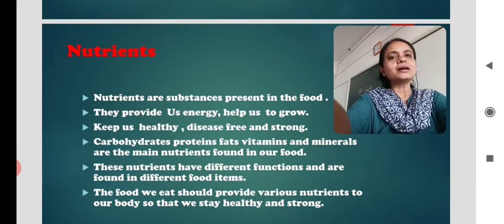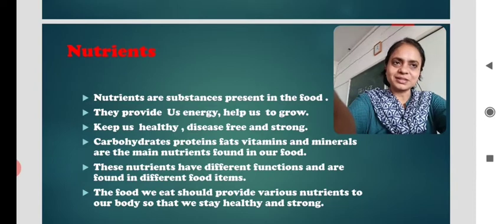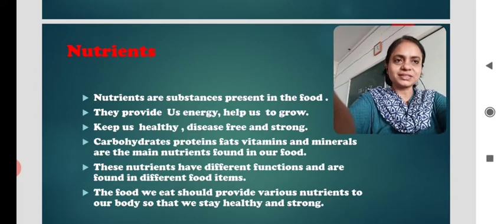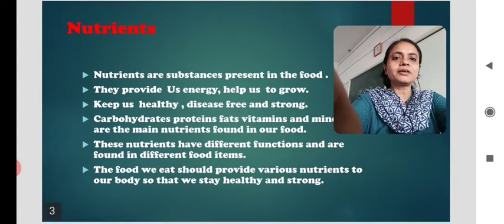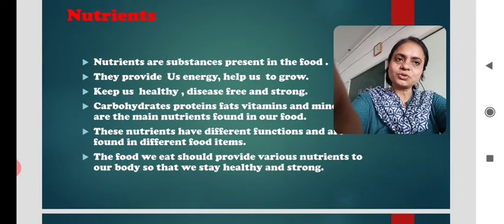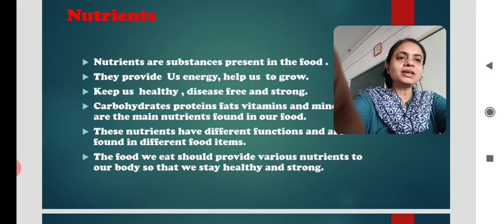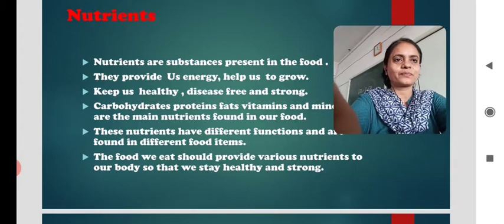So these are the main nutrients which we eat along with that food item. These nutrients have different functions and they are found in different food items also. The food we eat should provide various nutrients to our body so that we stay healthy and strong.